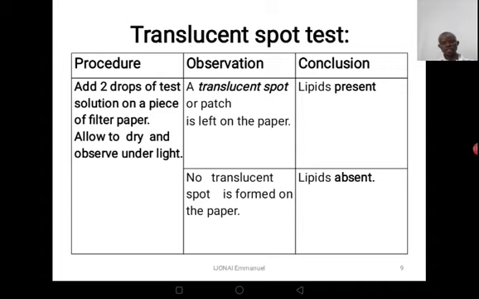When that paper dries after some time, and you observe it through light, you're going to see a translucent mark through that paper. When you observe that filter paper through light, a translucent spot or patch is left on the paper, and that is an indication that lipids are present. When the paper dries and no translucent spot or mark is formed, that is an indication that in that particular solution, the lipids are absent.